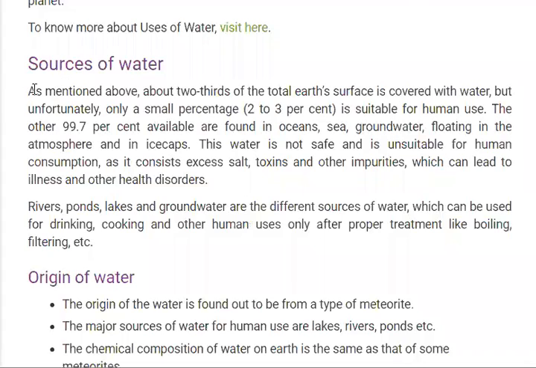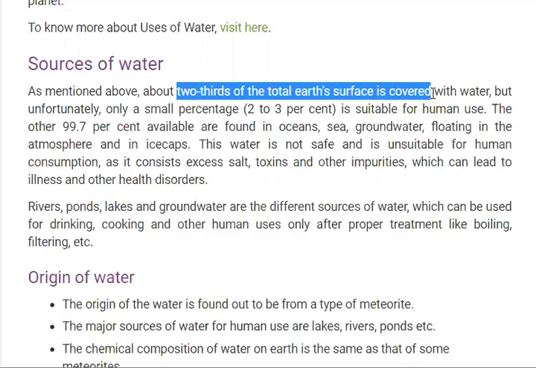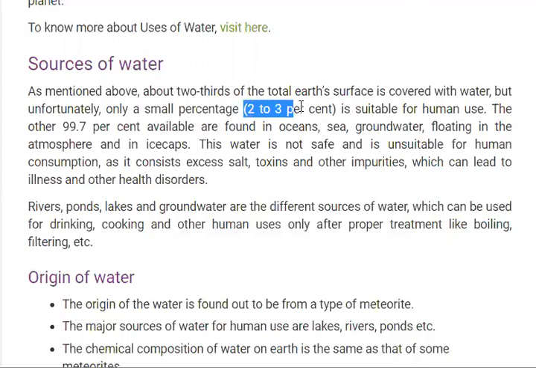As mentioned above, two-thirds of the earth is covered by water, but unfortunately only 2-3% of the total water of the earth is suitable for human use.